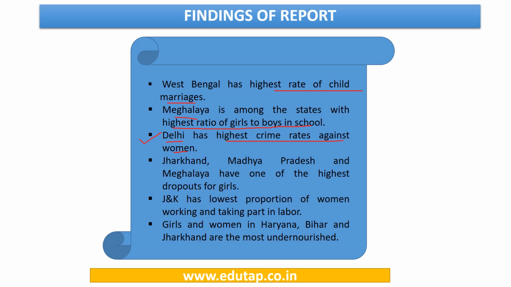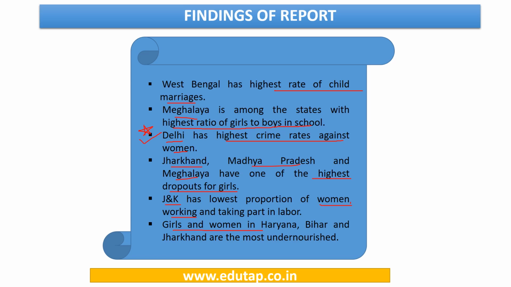This is a kind of important line. This information can also be used for essays, and these can also be asked for MCQs as well. The next statement is Jharkhand, Madhya Pradesh and Meghalaya have the highest dropout of girls from schools. Then in terms of participation of women in the workforce, Jammu and Kashmir has the lowest participation, right?